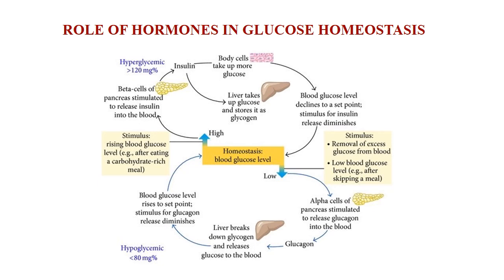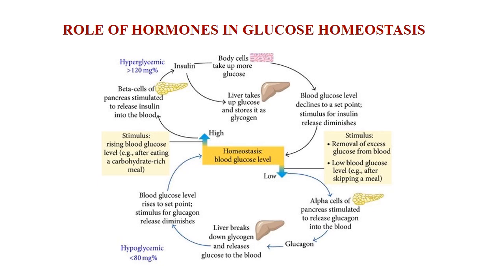This glucagon hormone majorly acts on the liver, because we know that during increased glucose concentration, a major portion of the glucose gets stored in the liver. This glucagon hormone acts on the liver to break down glycogen, the polysaccharide form, and thereby releases glucose into the blood, and now the blood glucose level rises to the normal point.